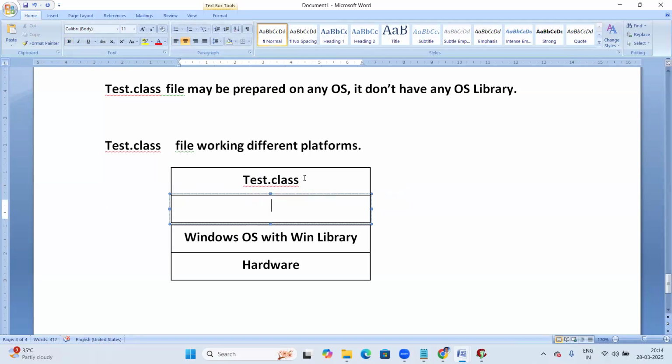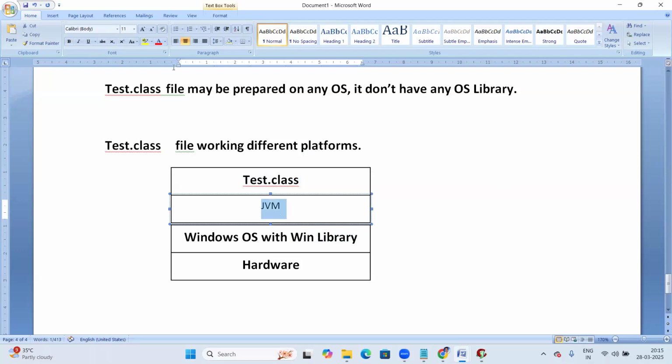It is for the linking purpose, linking the Test.class file with the Windows OS library. That layer is the virtual machine, the JVM.